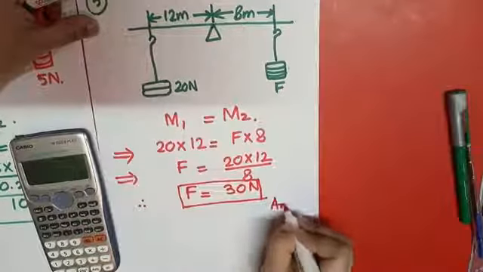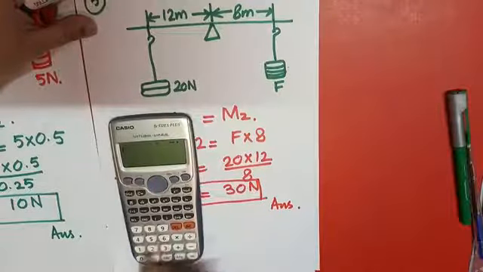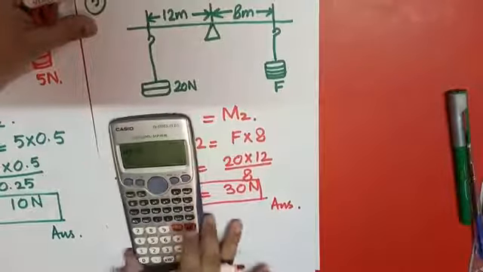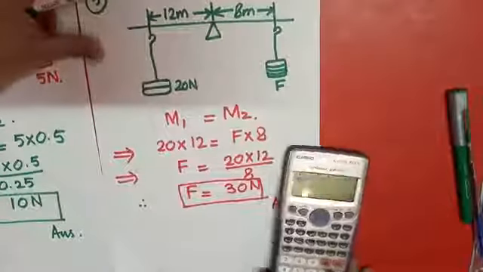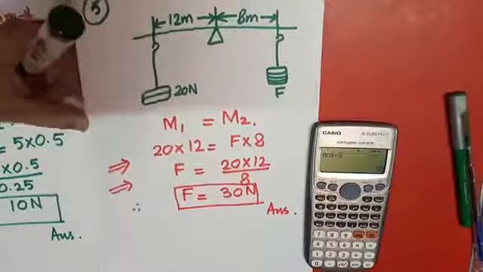This is the answer. If you want to make a cross check, you can also do this, 20 into 12 divided by 8, because we don't want to take risk in examination. So this is 30 Newton. So what I have to do next,